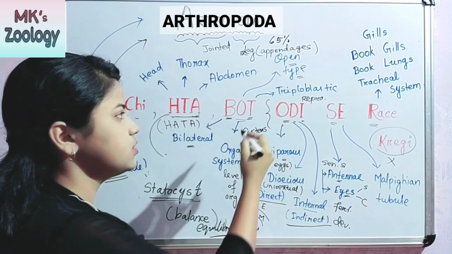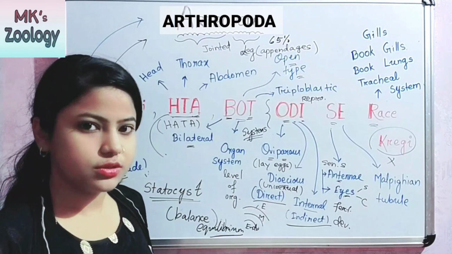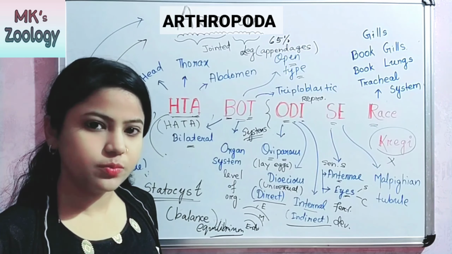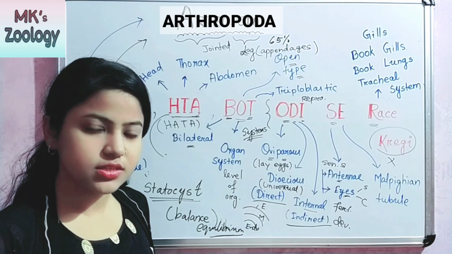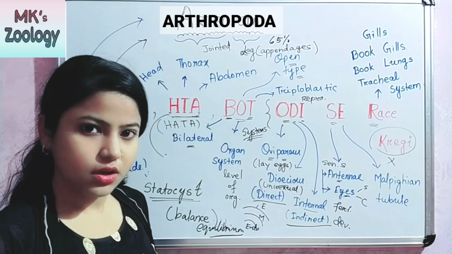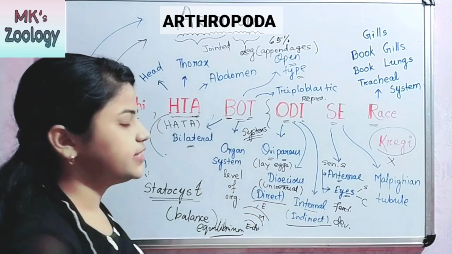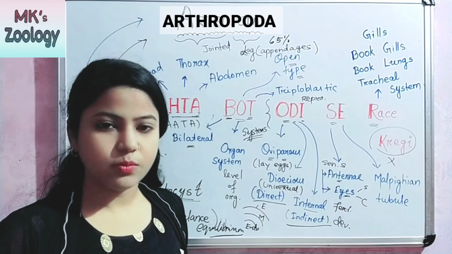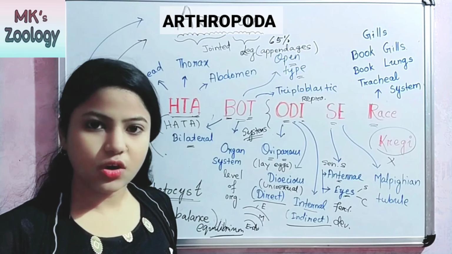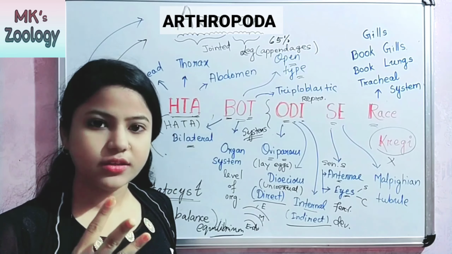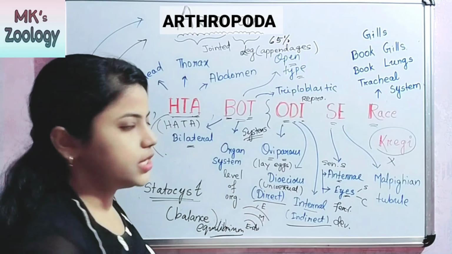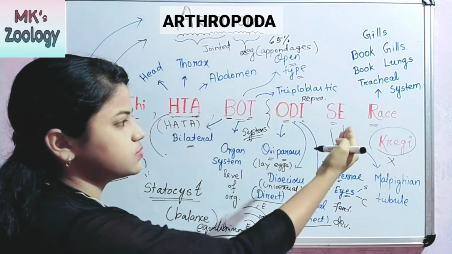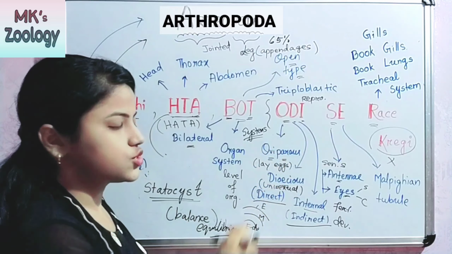The next one is open type of circulation. Open type of circulatory system present means blood pass directly to the organs. There are no vessels. Okay, and the next one is T. T means triploblastic, means 3 germ layers are present. Okay, ectoderm, mesoderm and endoderm. 3 germ layers are present. The next one is OD. From here all the systems are present.